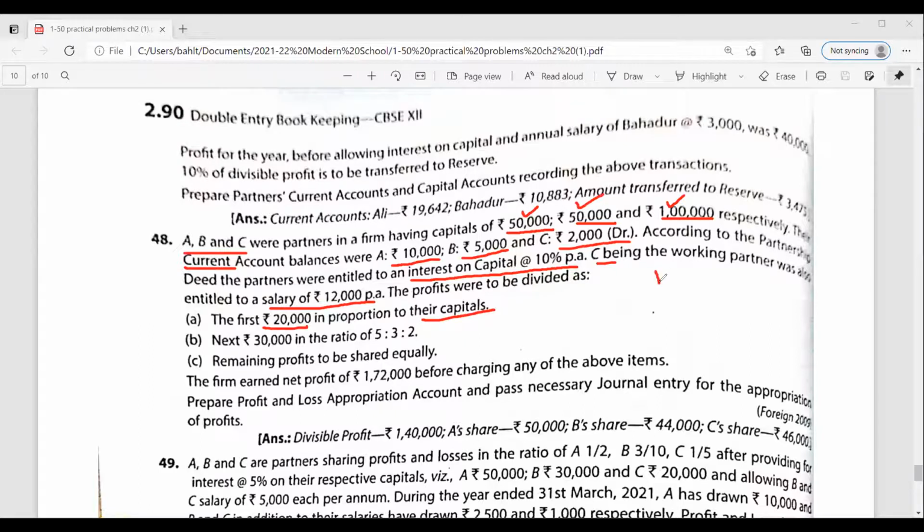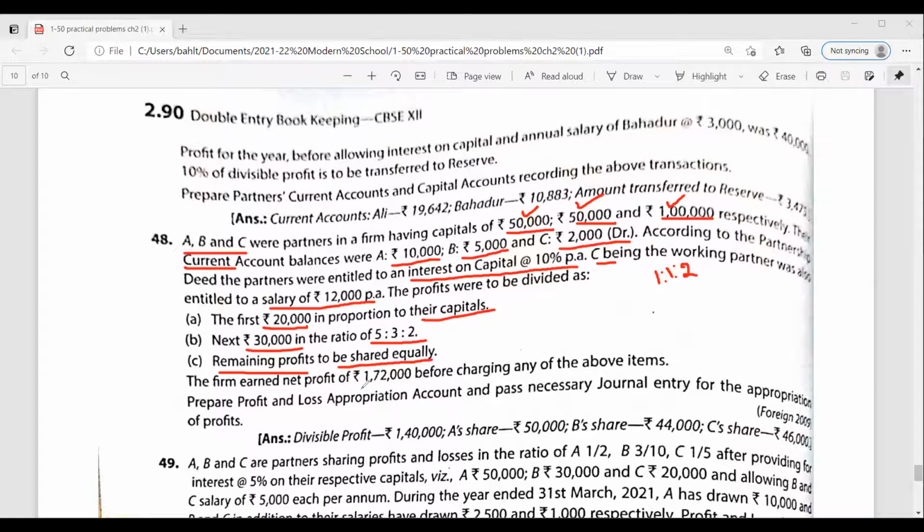That means 1:1:2. Fine. So first 20,000 is to be divided in the ratio of 1:1:2. Next 30,000 is to be divided in the ratio of 5:3:2. And the remaining profit, अगर और कोई profit बच जाता है इसके अलावा 50,000 से ऊपर का जो profit आएगा, that is to be shared equally.